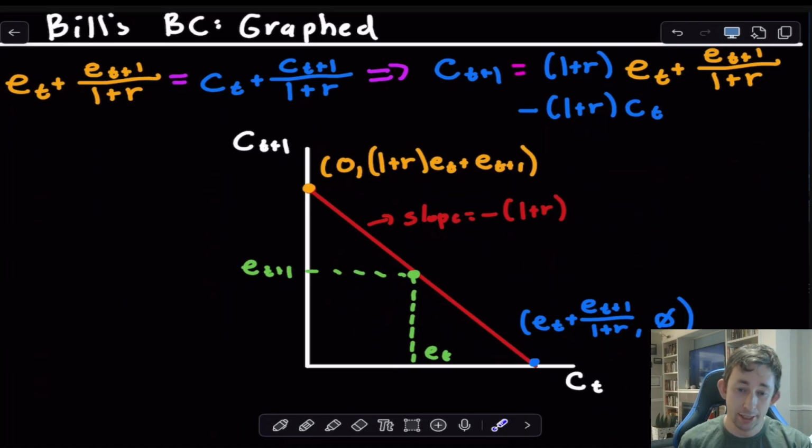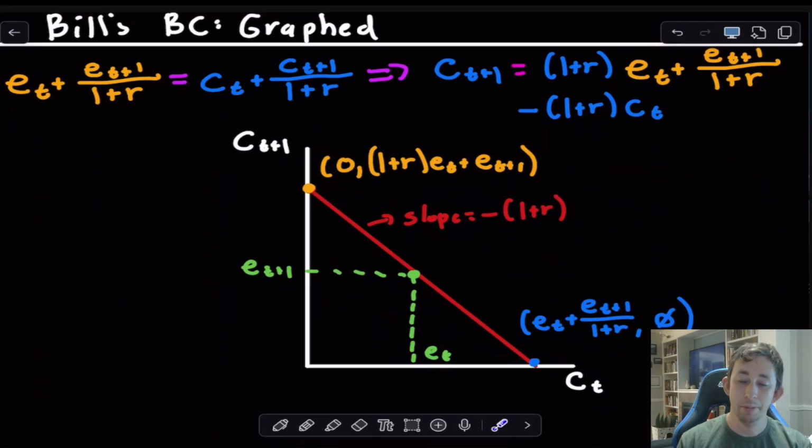Now, what we just said is that this sort of borrowing and lending business allows Bill to trade off between consuming coconuts in period t and period t plus 1. So let's take it to the extreme. Let's say that Bill decides to eat 0 coconuts in period t, and Bill chooses to save or lend all of those coconuts to someone else.